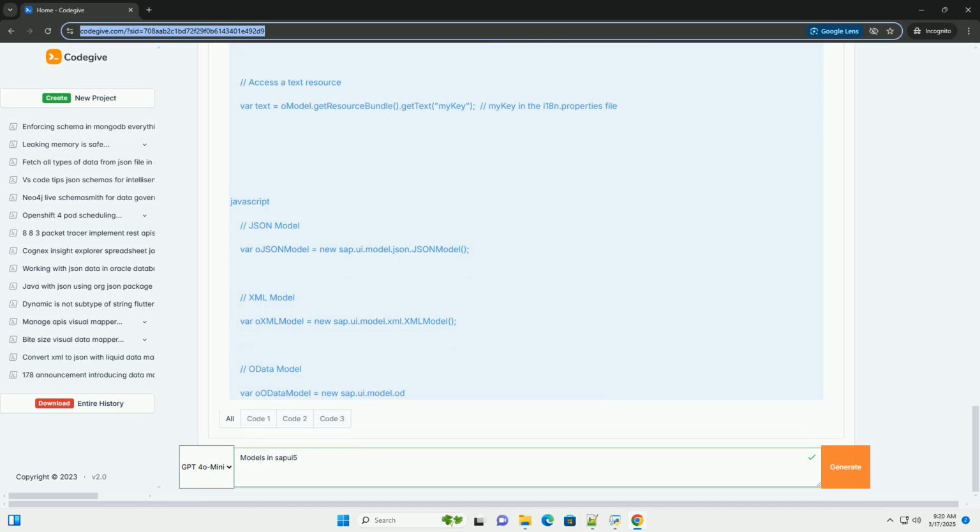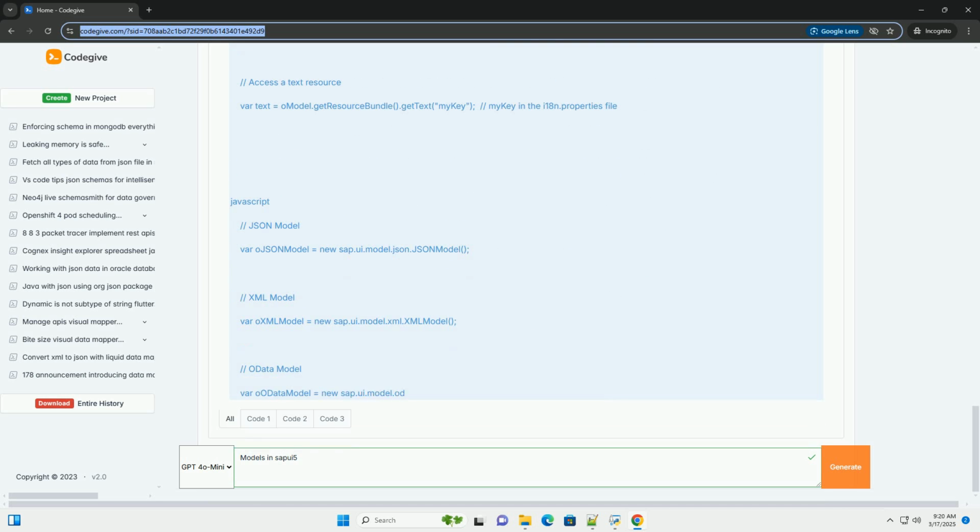Use growing lists and tables. For lists and tables that display large amounts of data, use the growing property to enable incremental loading. This loads only the visible items initially and loads additional items as the user scrolls. Limit data retained in the model. Be mindful of the amount of data that you store in the model. Avoid loading unnecessary data and remove data that is no longer needed.